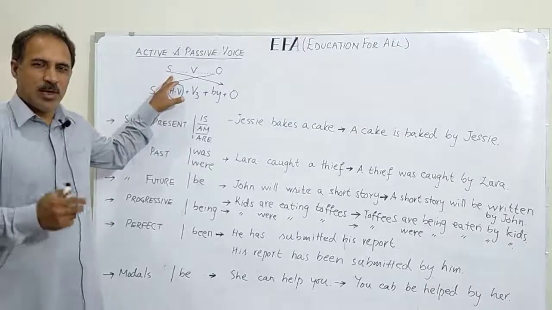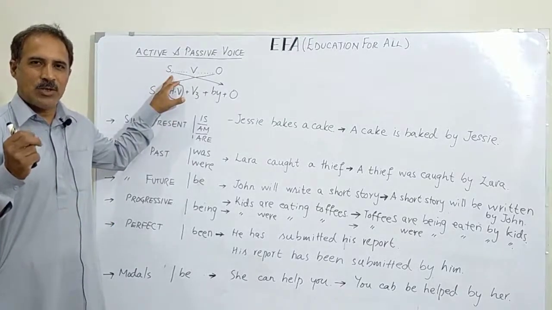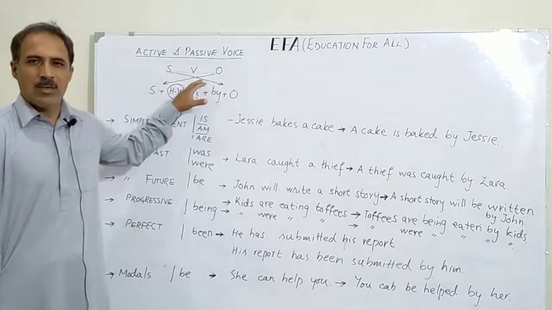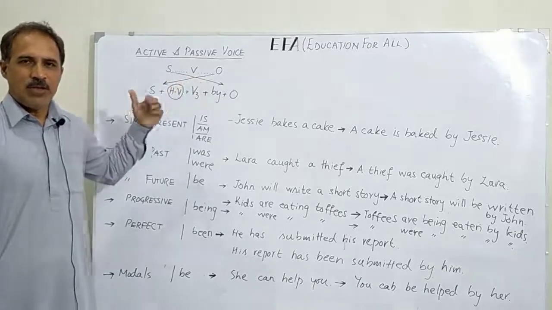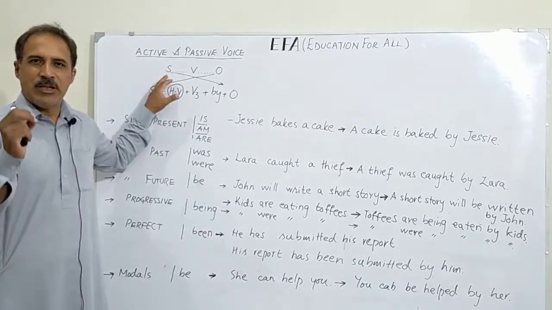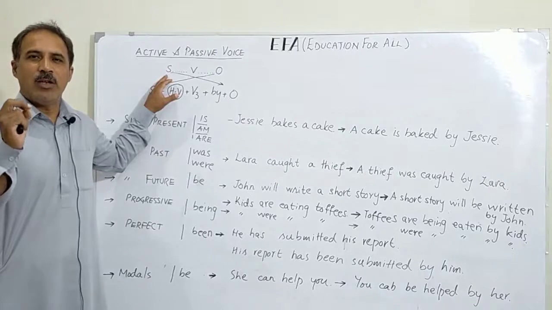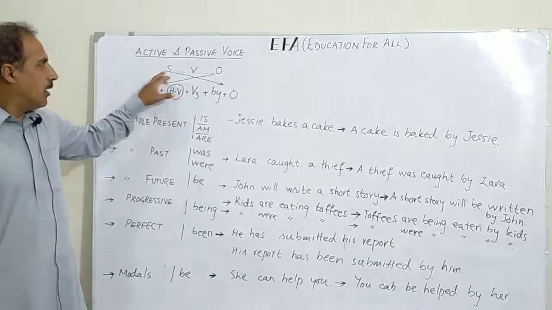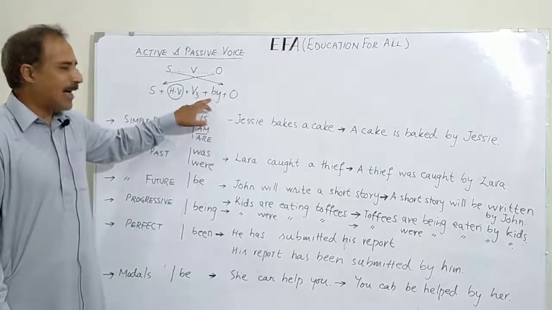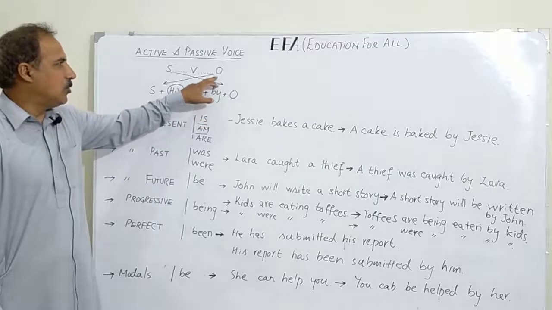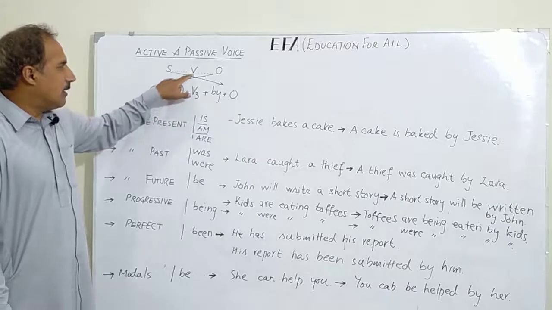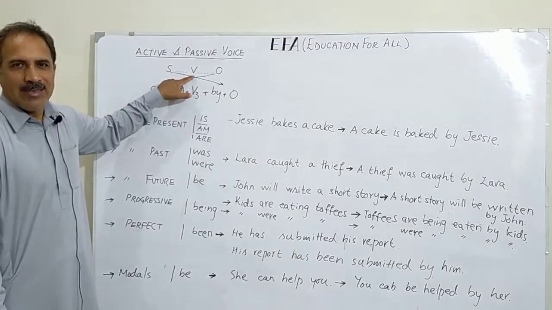Now, just to refresh your mind, in English language, the basic ideal sentence has the structure of SVO, subject, verb, object. When we change the sentence from active to passive voice, what are the changes which we make by default? Meaning, we always make them. We move subject to the position of object and add preposition of agent before it. We move object to the position of subject in the sentence, and whatever form of verb in the active voice